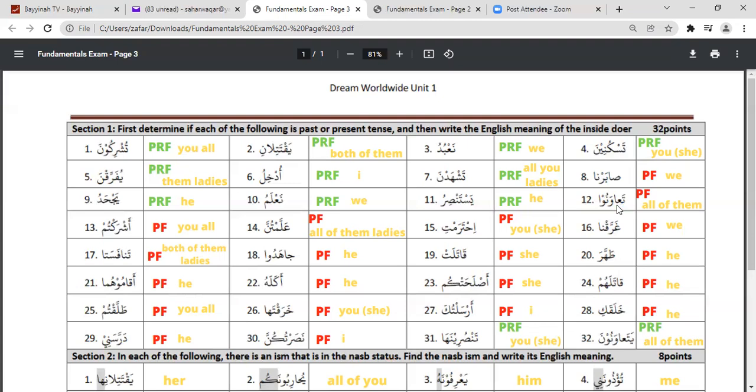Okay, so if you remember, one of the biggest indications that it is a past tense, I'm just giving you a trick, is if we have waw sakin followed by alif, which we do not pronounce, it has no function apparently, but it is there. That is the biggest indication that it is the past tense, and in past tense also it is the third person plural. Okay, so this is a big clue for that.